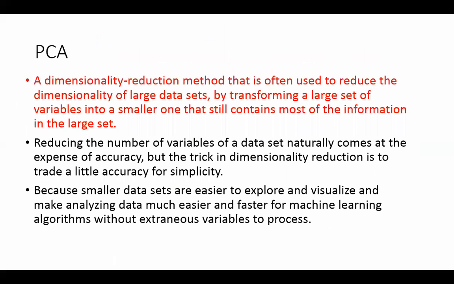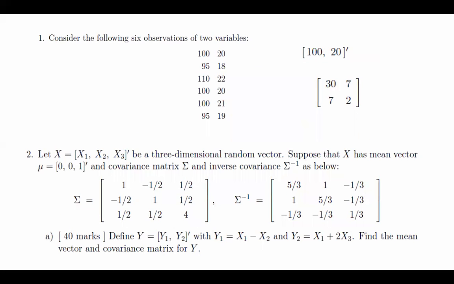Let's just do this one, then take a break. So you have 6 observations. This is the mean vector, 120 transposed, and this is the covariance matrix. So 30 is the variance for column 1 and 2 is the variance for column 2, which is understandable if you look at the values. And 7 is their covariance. So this is just an example for your own understanding.